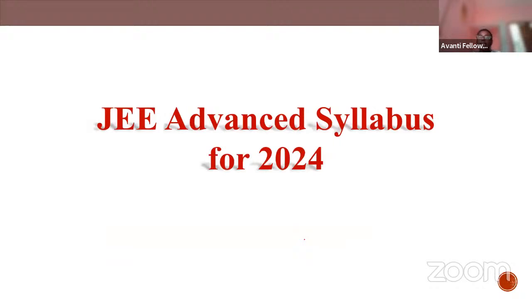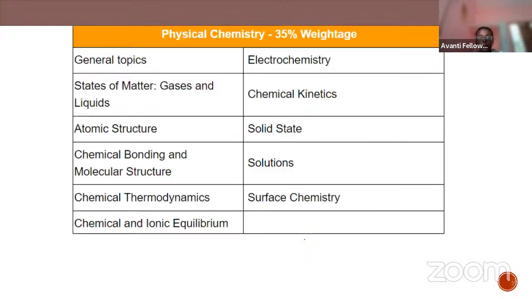Now moving to the JEE Advanced syllabus for 2024. You have prepared for JEE Mains, where the syllabus is reduced. Is it reduced for JEE Advanced? No. There are a few topics you have to study in addition to the chapters you have done for JEE.